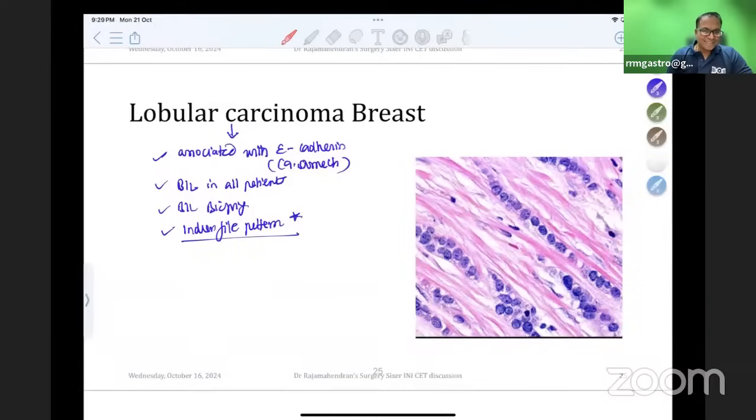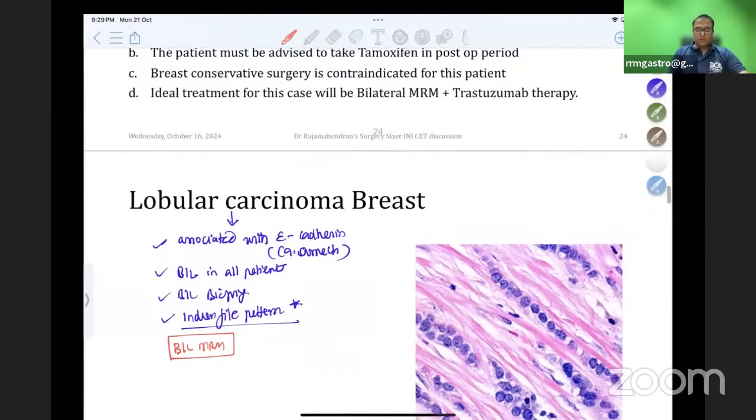Okay, so this is an Indian file pattern. Bilateral biopsy is done, as it is bilateral in all patients. So it is associated with E-cadherin mutation. And lobular cancer always needs bilateral MRM. Please remember, bilateral MRM is needed for those cases.